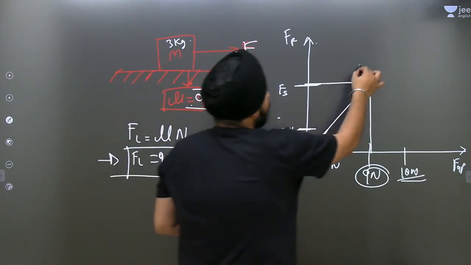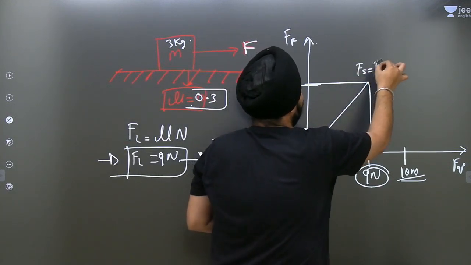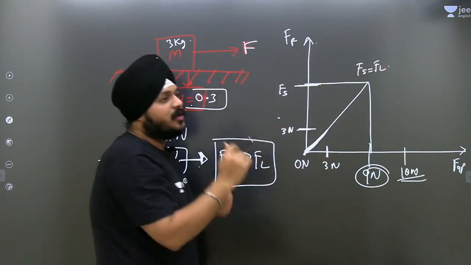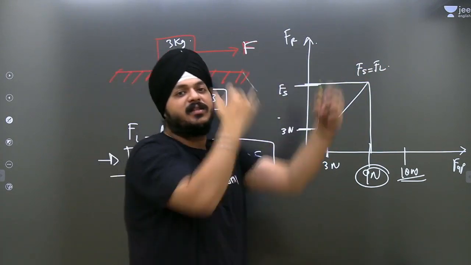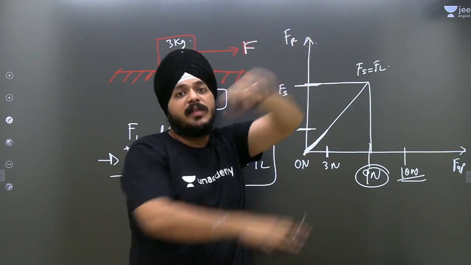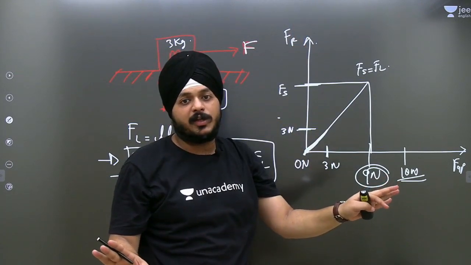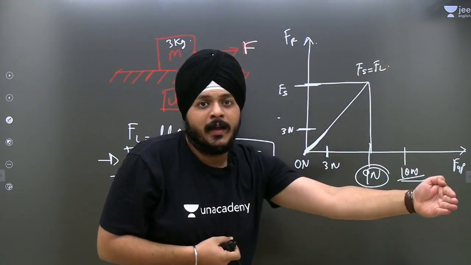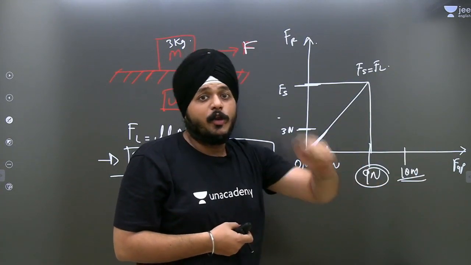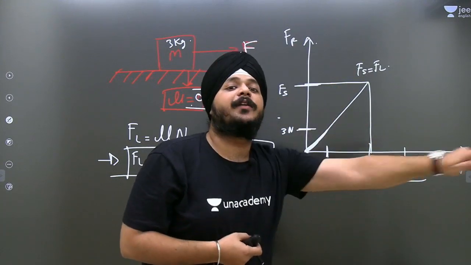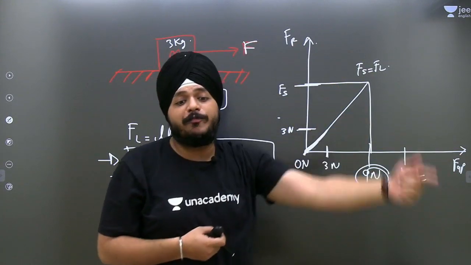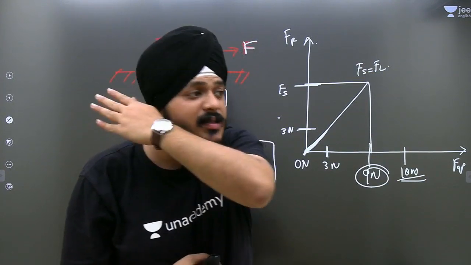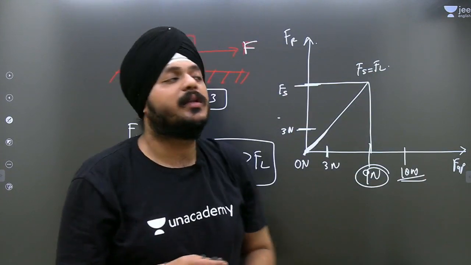See here, the static would be equivalent to limiting. From 0 to limiting friction, static friction will self adjust up to the maximum value. Now it is out of the limit for the static friction. So who will act now? Till the object is on the verge of moving, static friction will act. When the object is moving, kinetic friction will act.